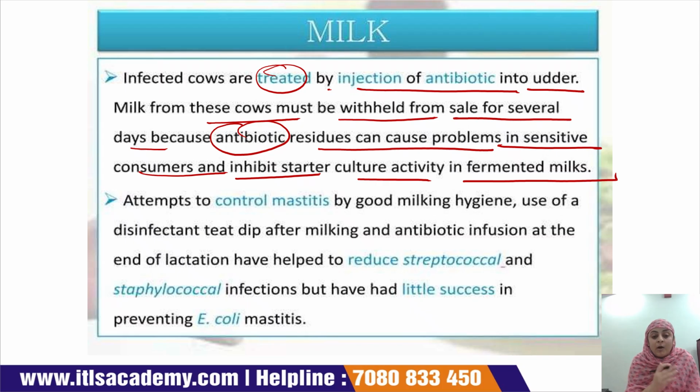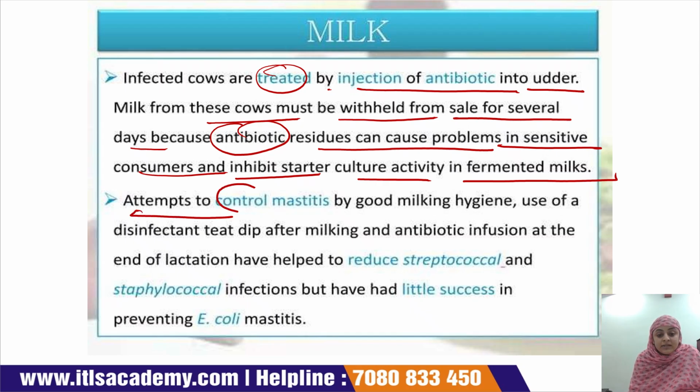Okay, so when a cow is infected, it gets an injection of antibiotics into the udder, and due to that, the sale of the milk of that cow is withheld. When antibiotic residue is present, it can affect sensitive consumers, and it also inhibits starter culture activity for fermented milk products, because when we have to produce fermented milk, we require a starter culture, but due to the antibiotic effect, the starter culture activity is inhibited.